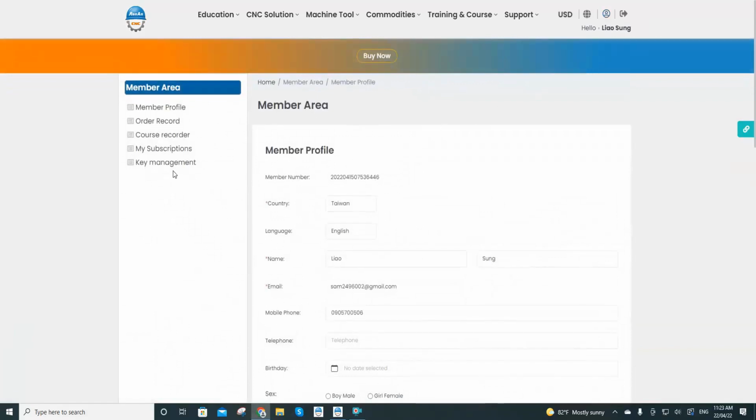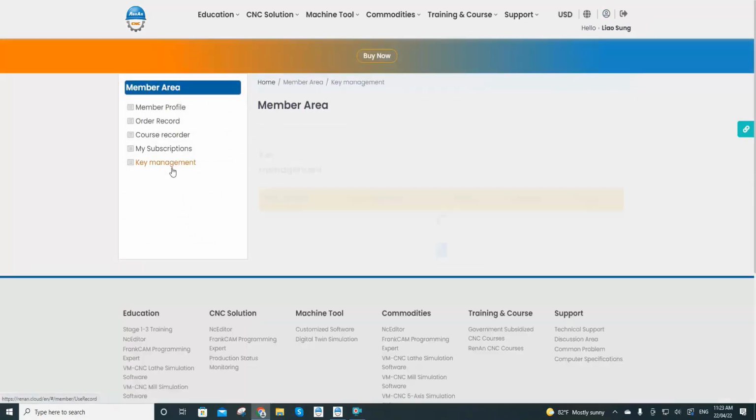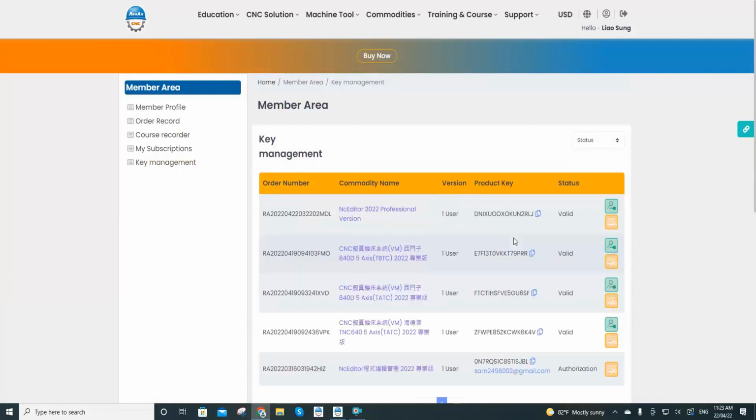Now we select Key Management. And here you will see the products you have purchased and also the product keys. Now we copy the serial number of the product key of the NC editor.